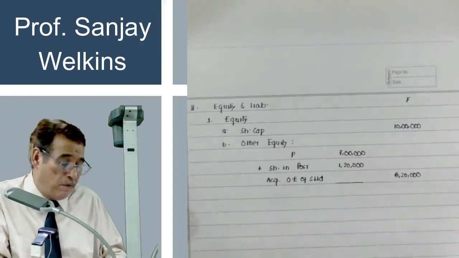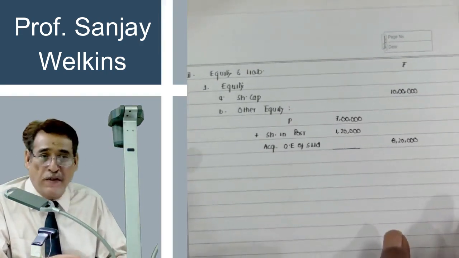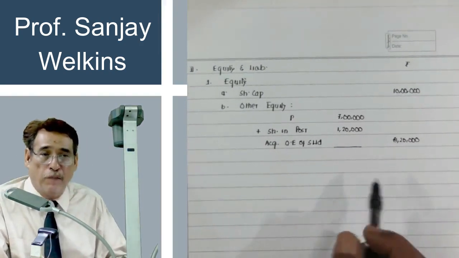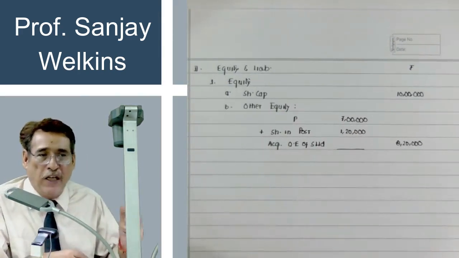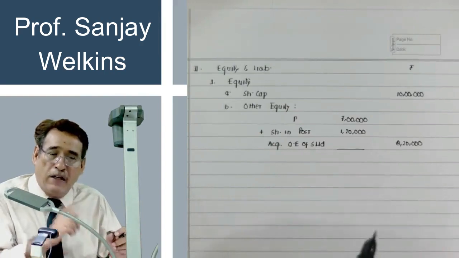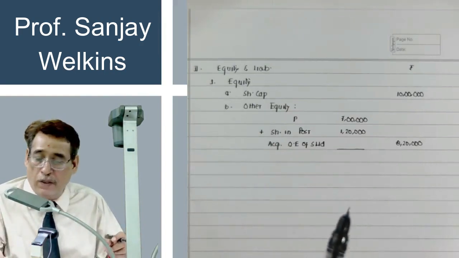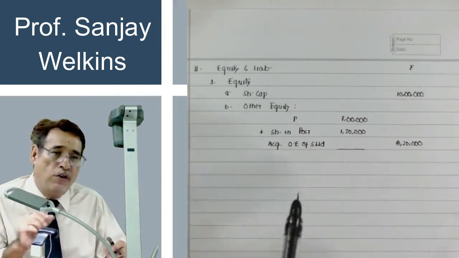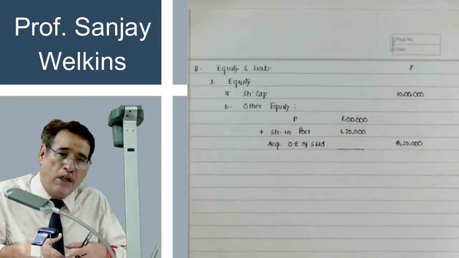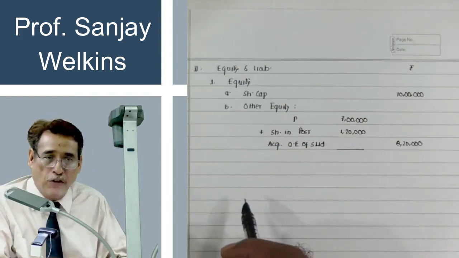Other equity of subsidiary company will not be written. Reason is same, because we have used that for the purpose of computation of goodwill, etc. Because you must have noticed we have taken 1 lakh to the other equity when we computed other equity balance on the date of acquisition, and 2 lakh we have already taken it towards the post acquisition period.